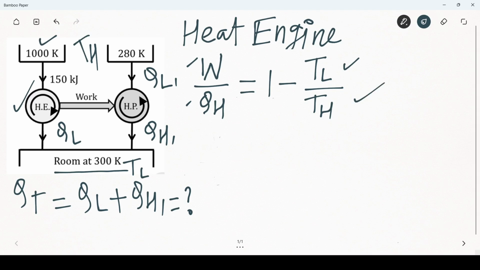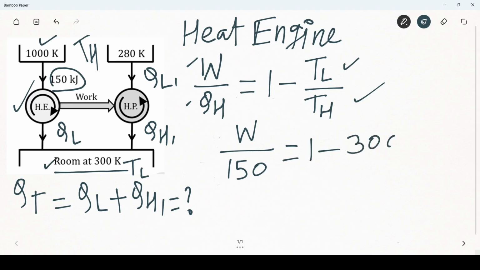W is the work output which is unknown, divided by QH, the heat supplied to the heat engine, which is 150 kilojoule, equal to 1 minus TL, the room temperature, 300 Kelvin, divided by TH, the source temperature, 1000 Kelvin.